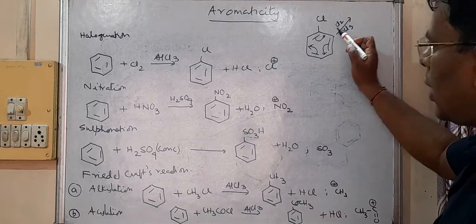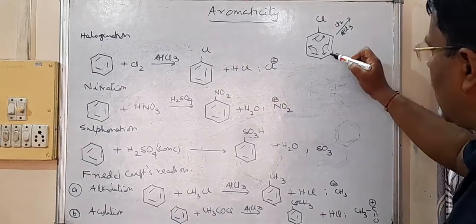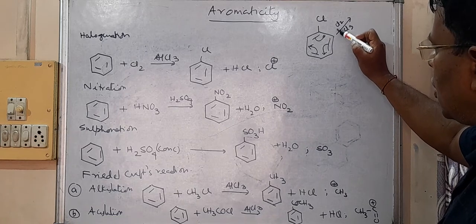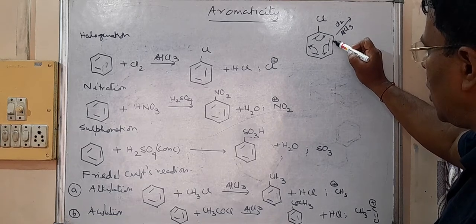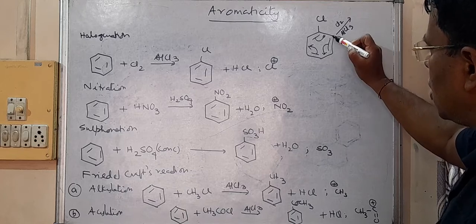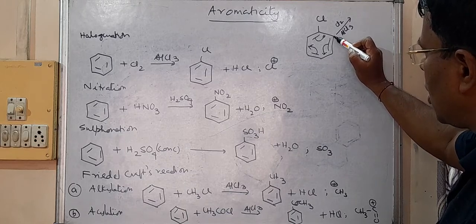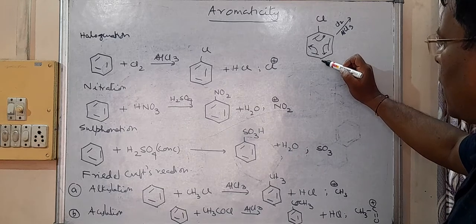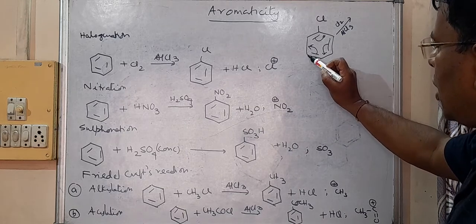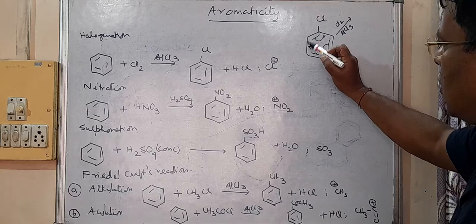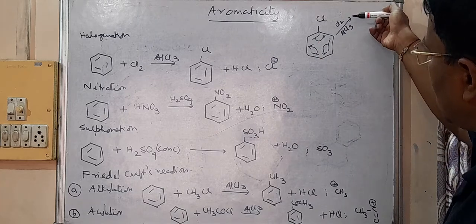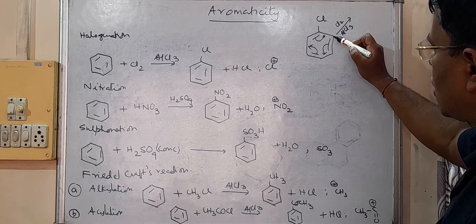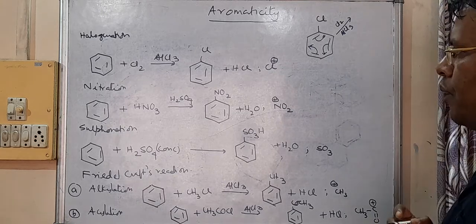So like before, one Cl will come. Naturally it will come at these positions. It can come here, it can come here, or it can come here, and coming here and coming here is the same thing. So the incoming Cl has three positions where it can come: this one, this one, this one.